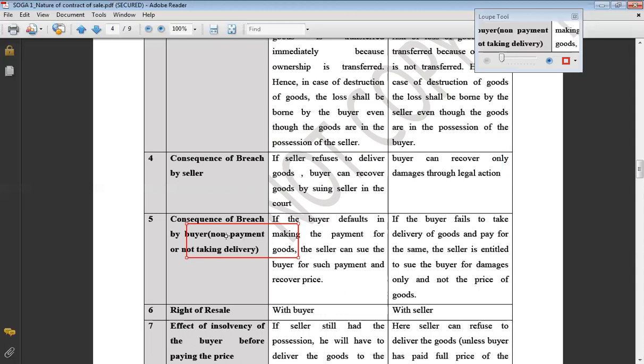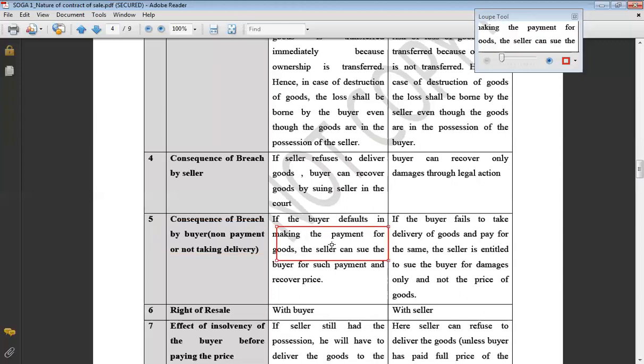Next is, what if the breach is done by the buyer? Now, what kind of breach can be done by a buyer? Buyer may refuse to make payment for the goods, or the buyer may refuse to take delivery of the goods. He may say that I have got better goods, I will not buy these goods, or he may say I don't have the price, or I will not pay this price, or he may be paying less money. So in all these cases, what is going to be the difference?